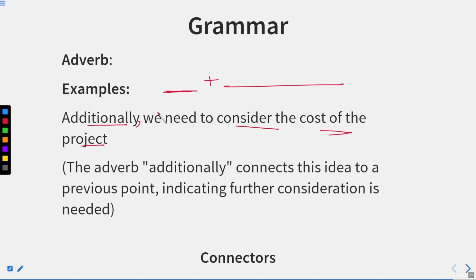So additionally is just adding some extra points. The adverb additionally connects this idea to a previous point, indicating further consideration is needed. So this is how an adverb acts like a connector in a sentence.